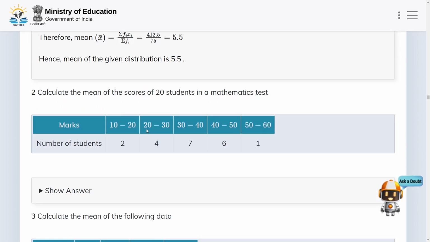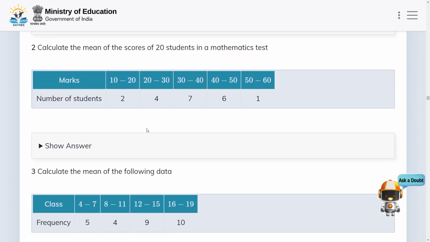Now let us move to the next problem. In the next problem, we have to calculate the mean of the scores of 20 students in a mathematics test. We have been given this distribution table and we need to find the mean of the scores of 20 students. So let us find it.